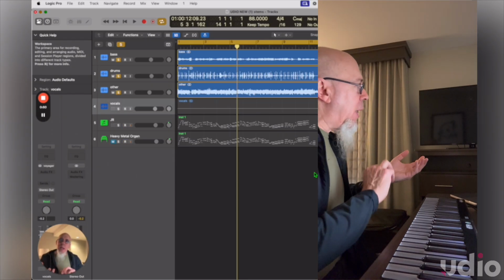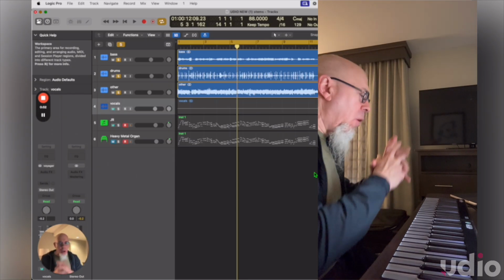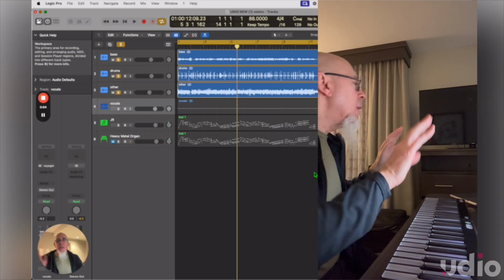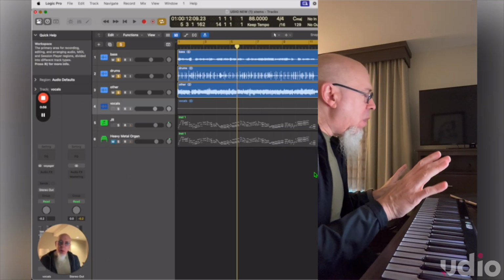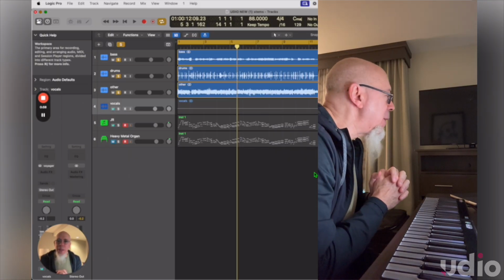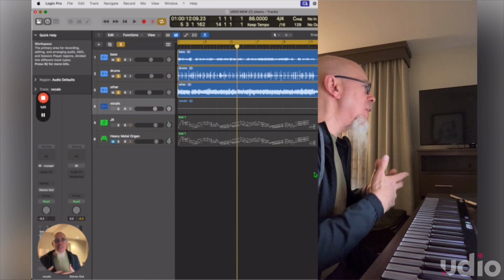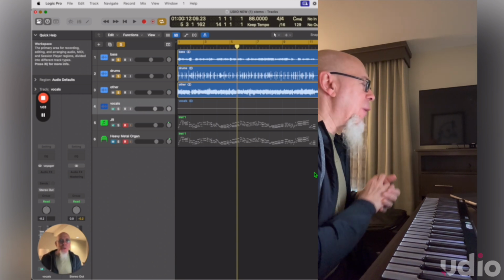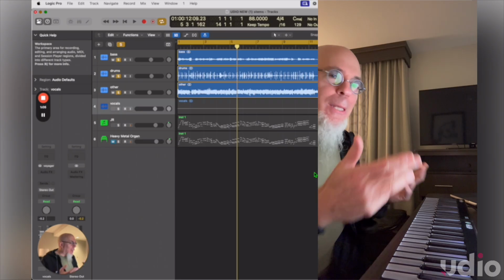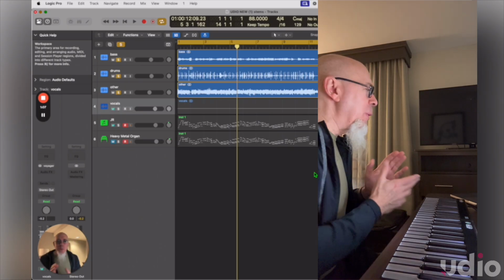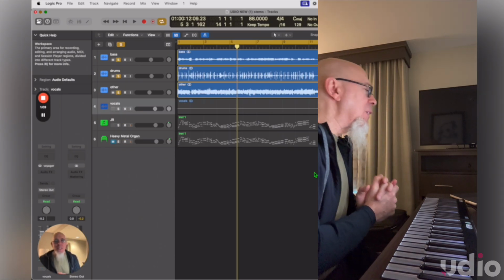And I want to point out that people think AI is just like, oh, it's going to replace musicians and all this. I don't agree with that at all. I think AI can be used as an amazing tool to open up new possibilities, new ideas, to educate, to entertain. This is a great example. I spent a long time with this doing something that I would have never done before. So I learned a lot.